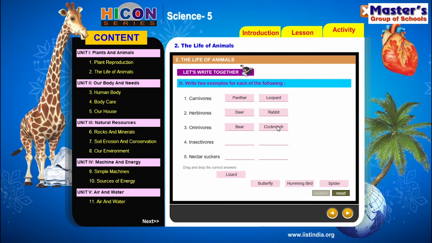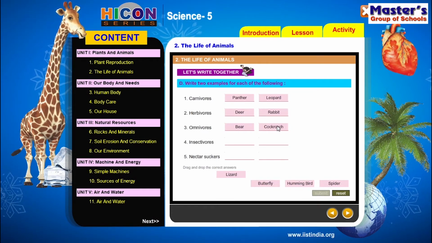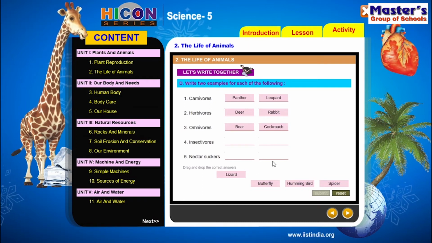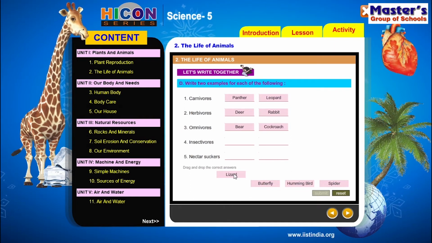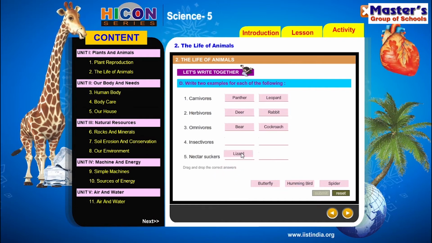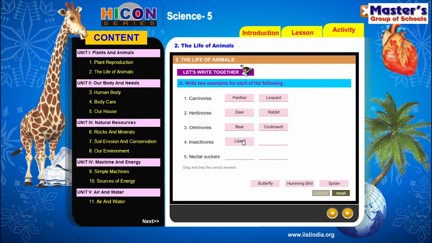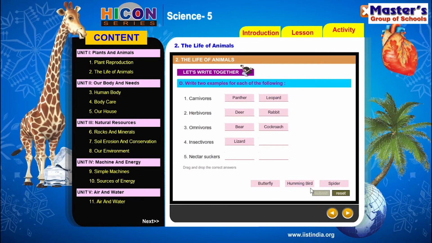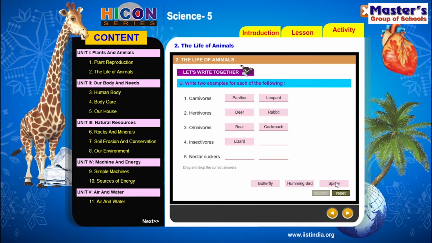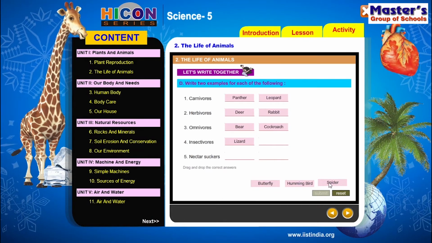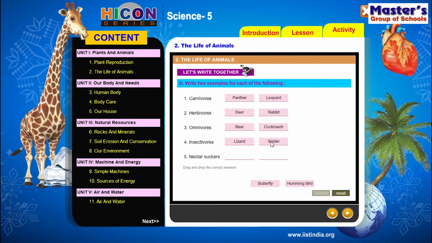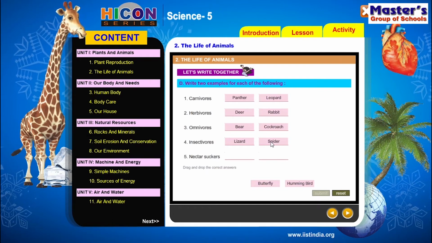Next, see the fourth one, insectivores. So which are insectivores? The animals which eat insects only are called insectivores. So let us select the animals which eat insects among the given answers. So lizard. Lizard is an example for insectivores, write the word lizard for the fourth one. And among given answers, which one is insectivores? So spider. Spider is also an example for insectivores. So write the word spider as an example for insectivores. So these two are examples for insectivores, lizard and spider.